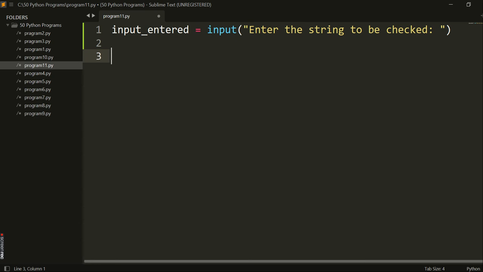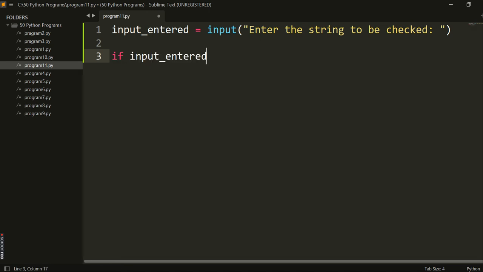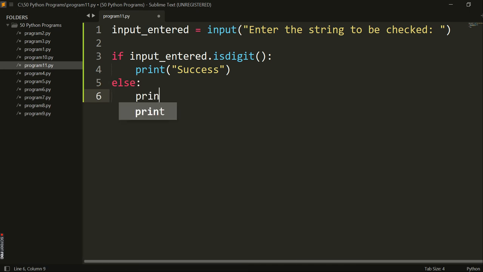Now the next step is we will use an if statement: if input entered, whatever the input entered by the user, dot isdigit, that means if it is a number, then print success, else print failure. So let's see what will happen.